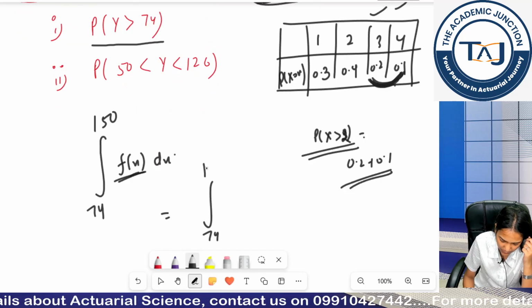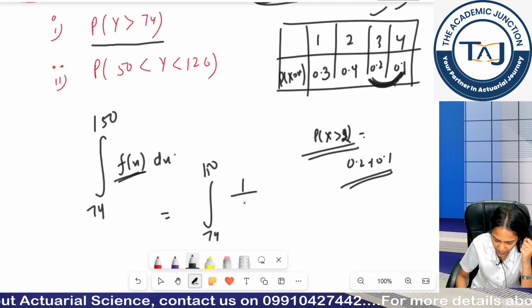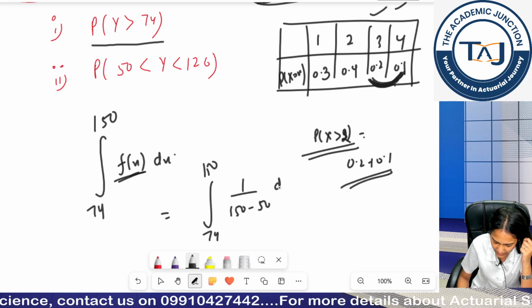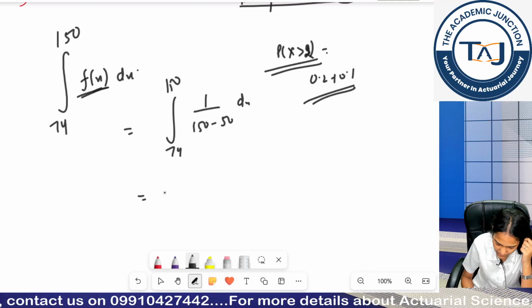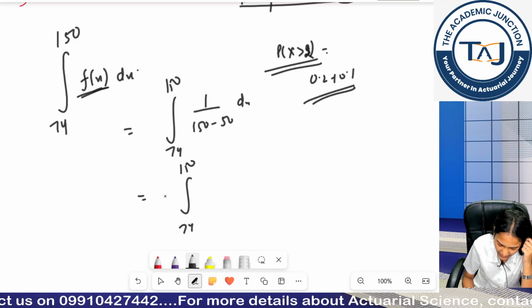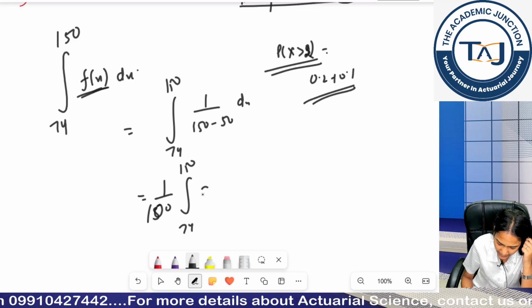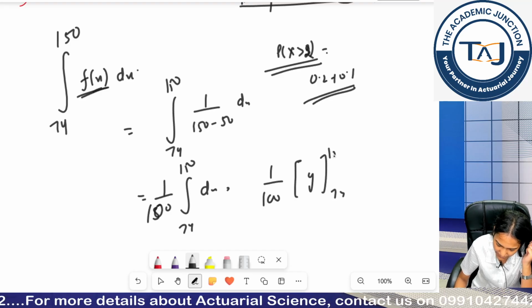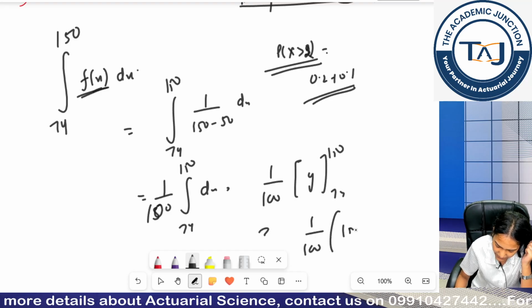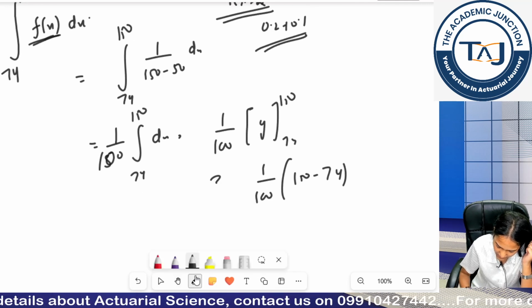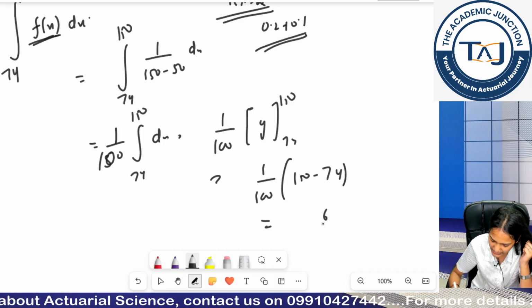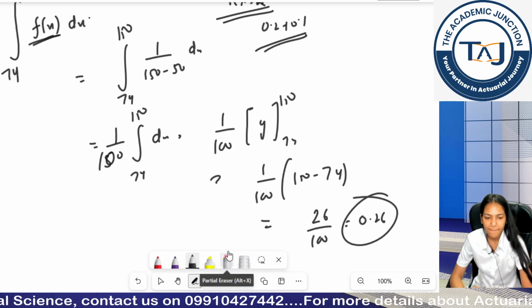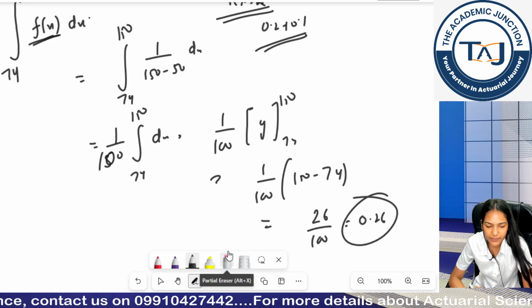So, what was my f(x)? f(x) was 1 upon beta minus alpha, and beta minus alpha is basically 150 minus 50, with dx. So it becomes the integral from 74 to 150 of 1/100 dx. So 1 by 100 times y from 74 to 150, that is 1 by 100 times (150 minus 74). So I simply get 26 by 100, which is 0.26. This is how you get your values.